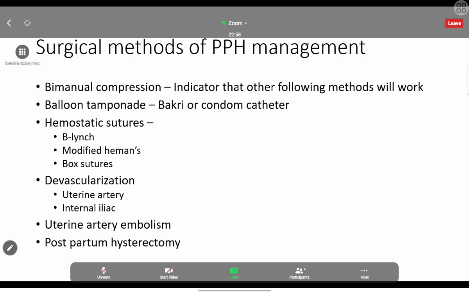After the bimanual compression, we can go for the balloon tamponade. You would have seen the Bakri catheter. That is the ideal one. If the Bakri is not available, then we can go for the Foley's catheter. But anyway, Bakri catheter is the ideal one.